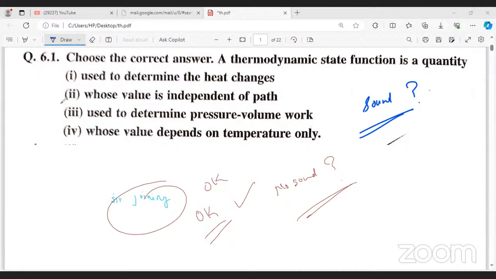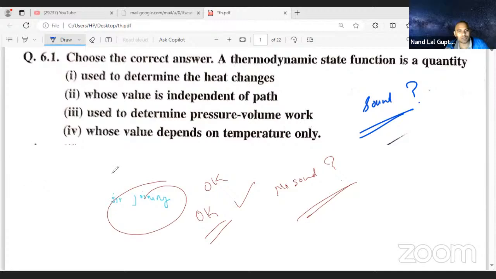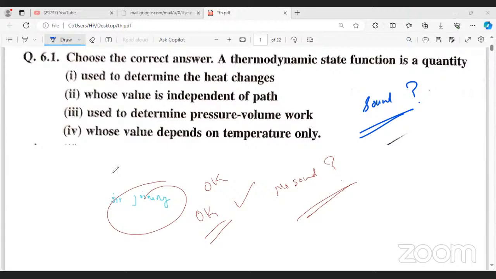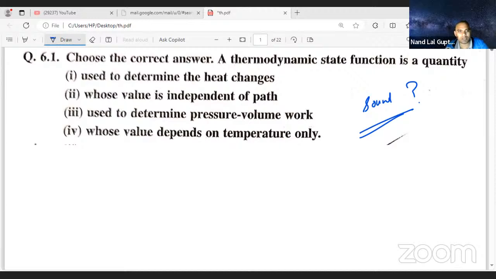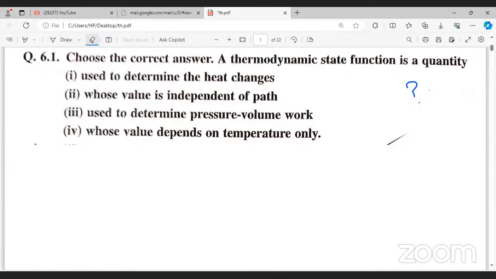6.1 thermodynamic state function. Sir, answer number 2. What is the answer number 2? Sir, quantity whose value is independent of path. Independent of path. Okay, good. So this is the first one. What is the path function? Can you tell me? Sir, path function depends on the path that is taken for the work to be done.